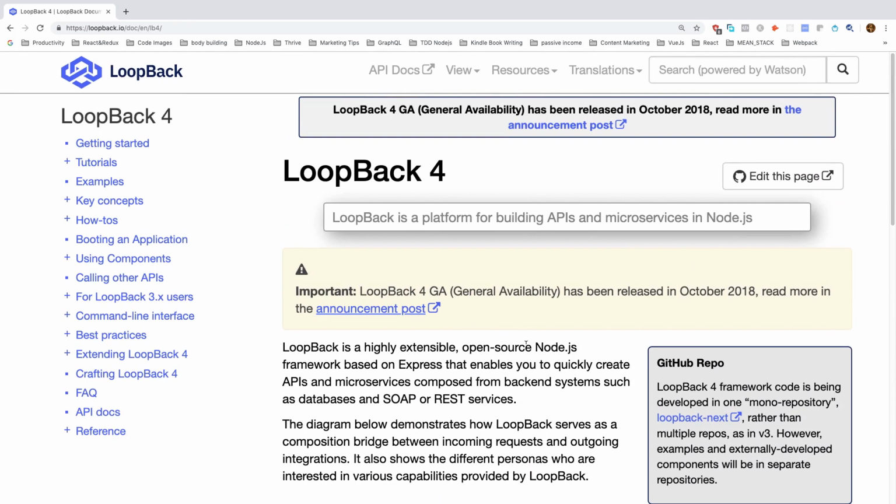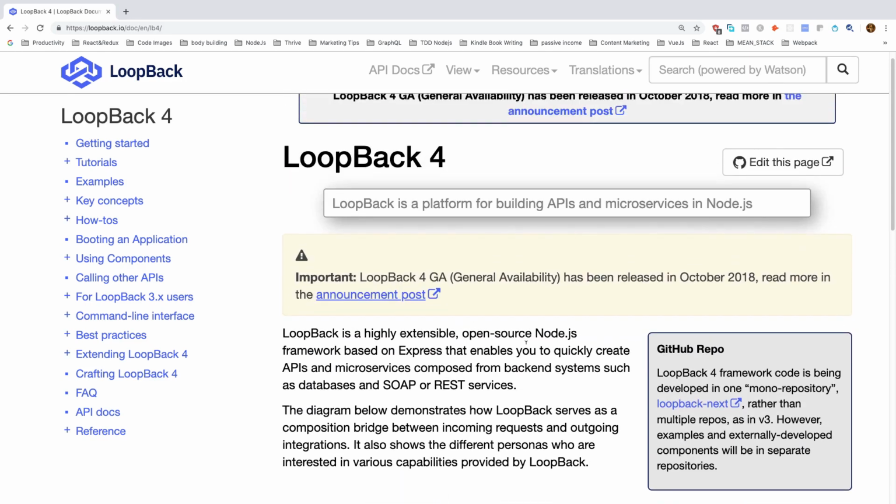The difference between Loopback 3 and Loopback 4: Loopback 4 supports GraphQL. You can write some GraphQL queries, and Loopback 4 is written in TypeScript. TypeScript is the future of JavaScript.